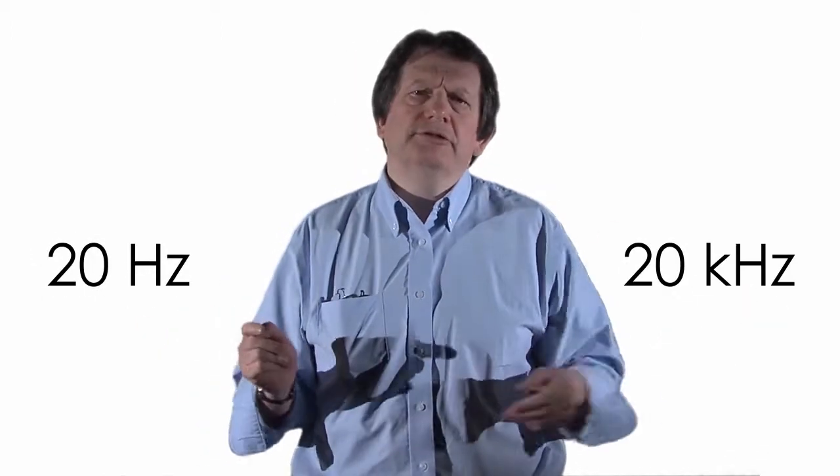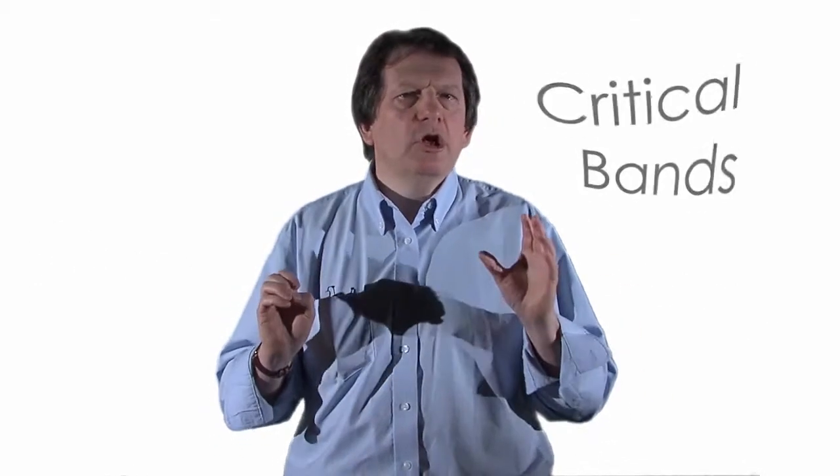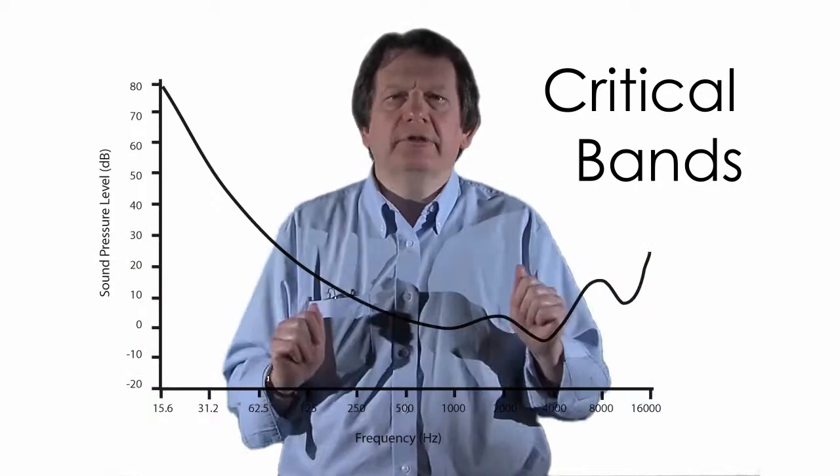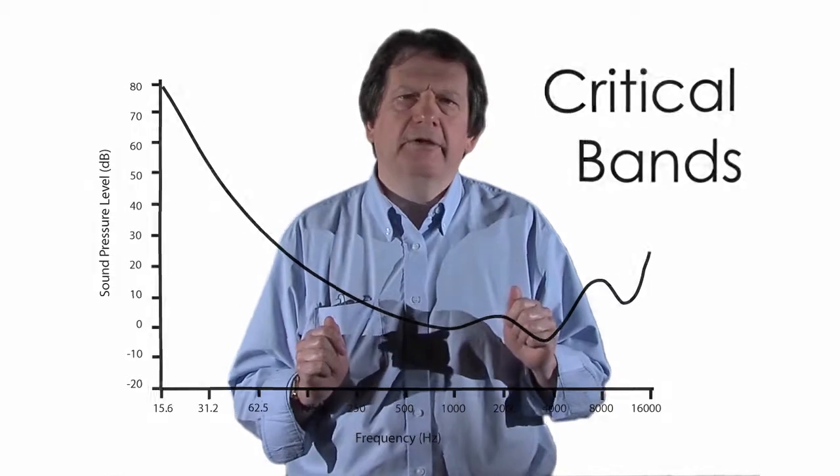How audio compression makes use of psychoacoustic masking. What we need to do is to think about the full range of human hearing. At its very widest, this is going to be from approximately 20 Hz all the way through to 20 kHz. So what we need to do is to break this full frequency range down into what we call critical bands. That is very small bands, all of which make up the total range of human hearing.